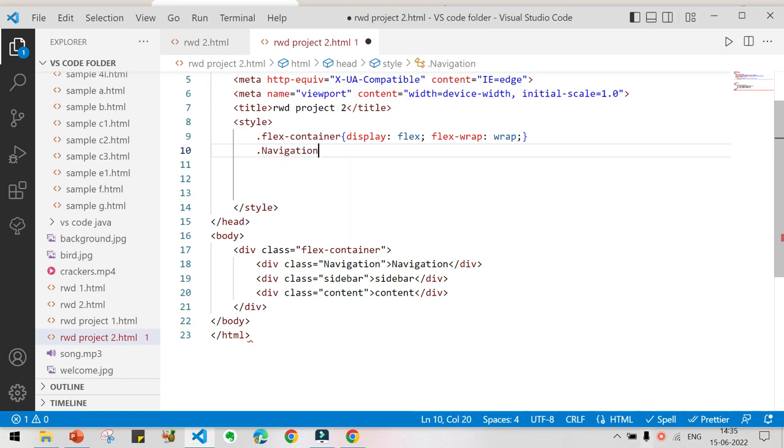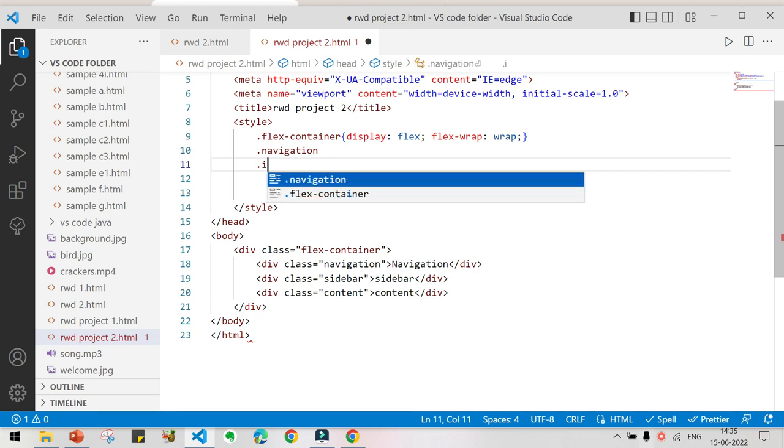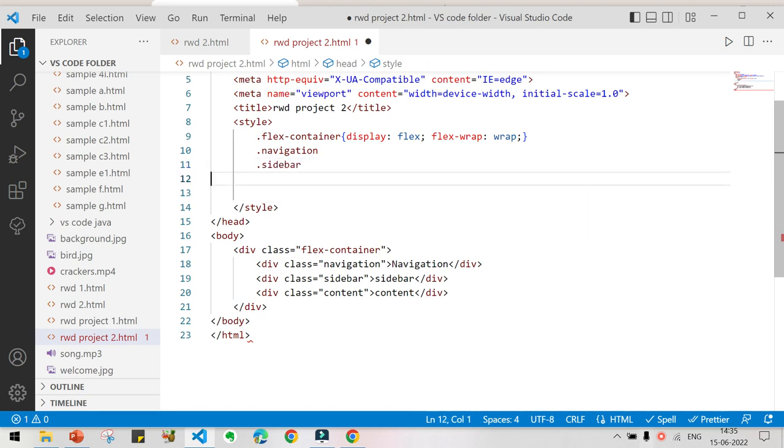Navigation, here I have given capital, that is not necessary, so give small. And here dot sidebar and here dot content. Now open curly brace and close curly brace, and here also.